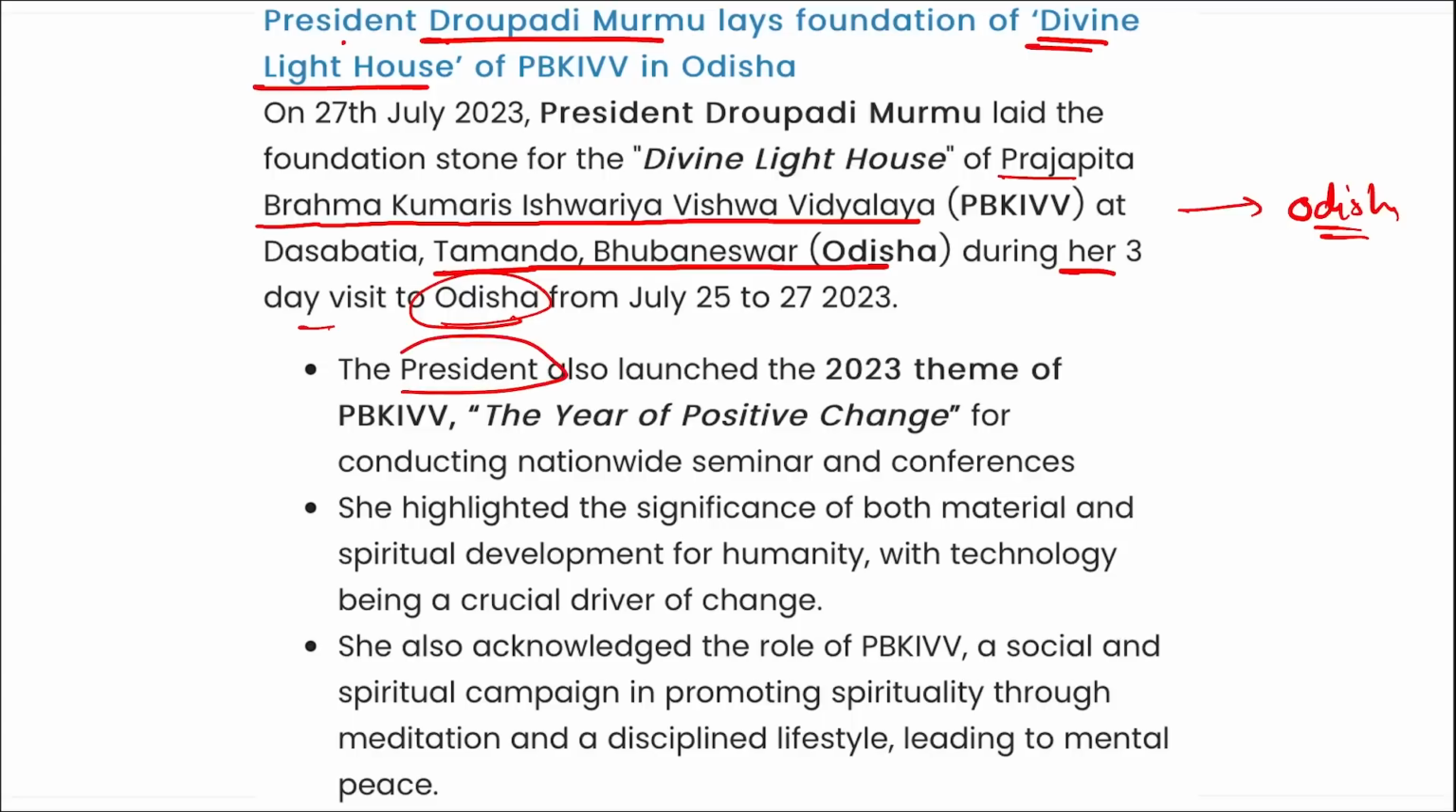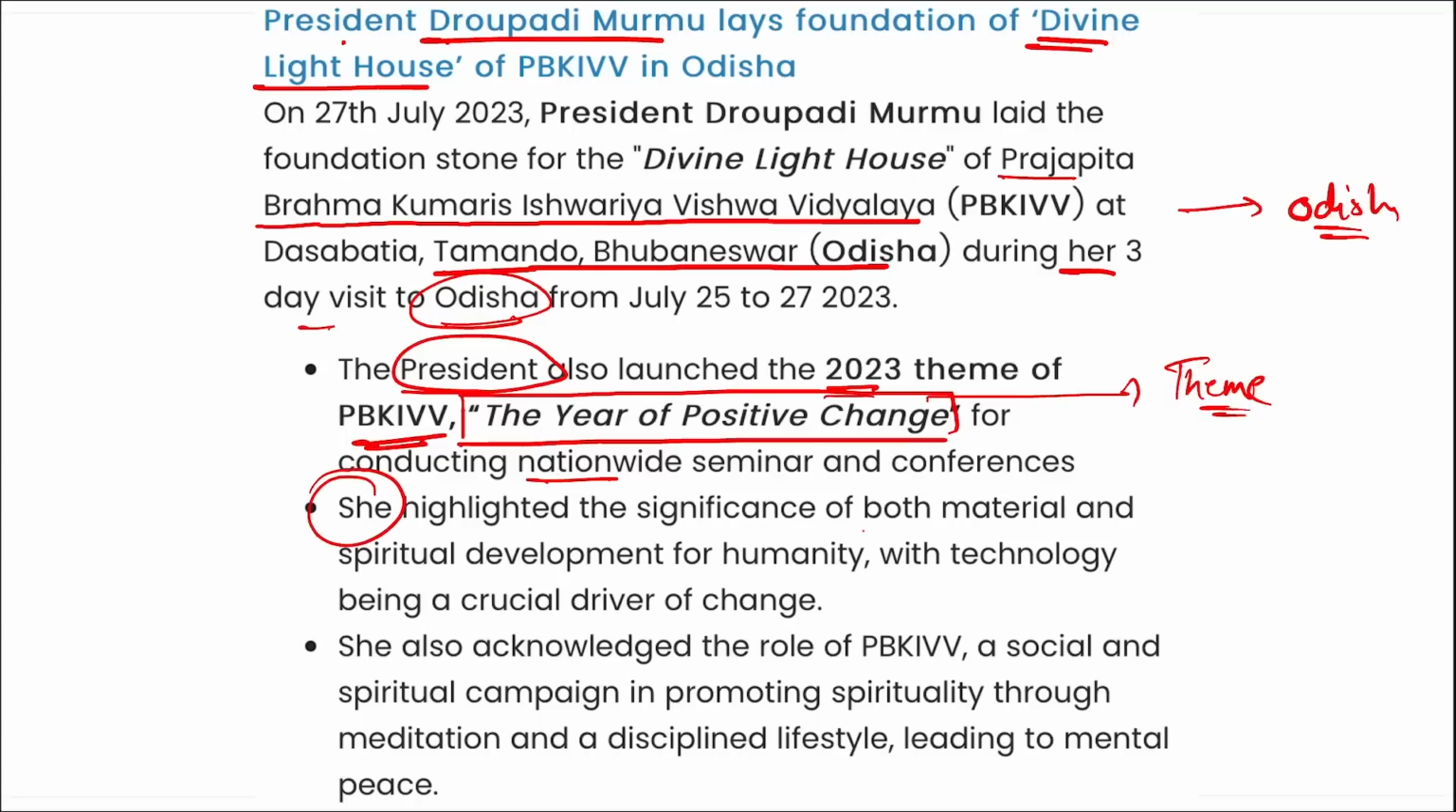Correct? Then remember, President Murmu also launched the 2020 theme of this Prajapati Brahma Kumari's Ishwarya Vishwa Vidyalaya, and the theme here is the year of positive change. This is the theme that you need to definitely remember. Correct? And this is for conducting nationwide seminars and conferences. Apart from this, Draupadi Murmu ma'am highlighted the significance of both material and spiritual development for humanity, with technology being a crucial driver for change. Correct? So coming back, President Draupadi Murmu laid the foundation stone for this divine lighthouse of Prajapati Brahma Kumari's Ishwarya Vishwa Vidyalaya.